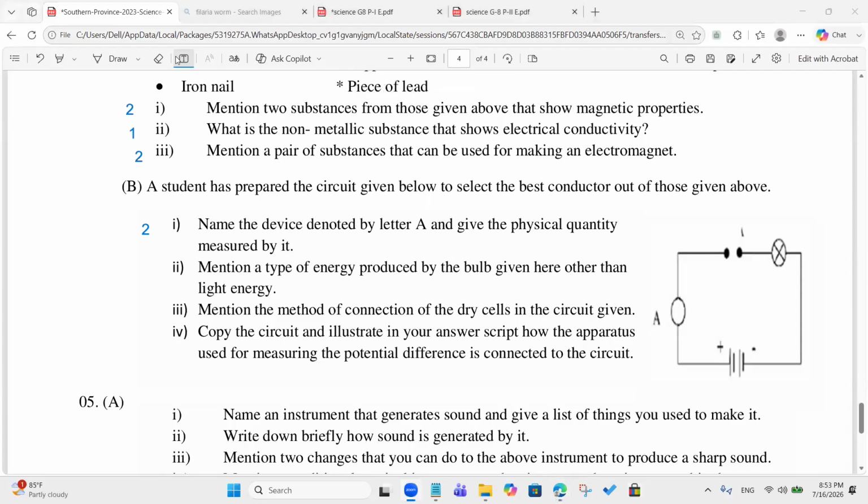So is amperes correct? Ampere is the unit of measuring current, not the physical quantity. The physical quantities and their units, two things, right? Mass is a physical quantity, kilogram is the SI unit. Length is a physical quantity, the unit is meters. Like that. So here the electric current is the physical quantity, ampere is the unit, also known as amperage. Amperage is correct. Take 1 mark.